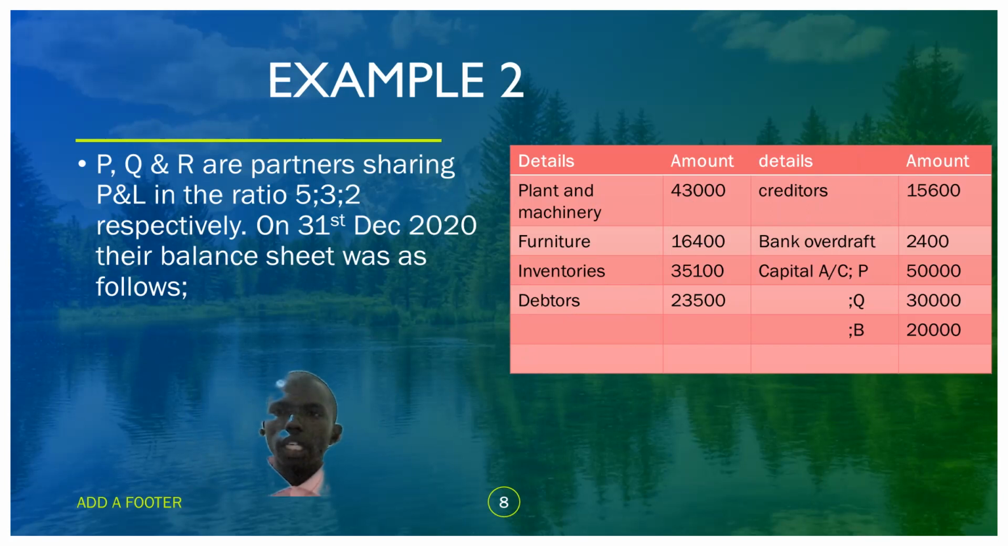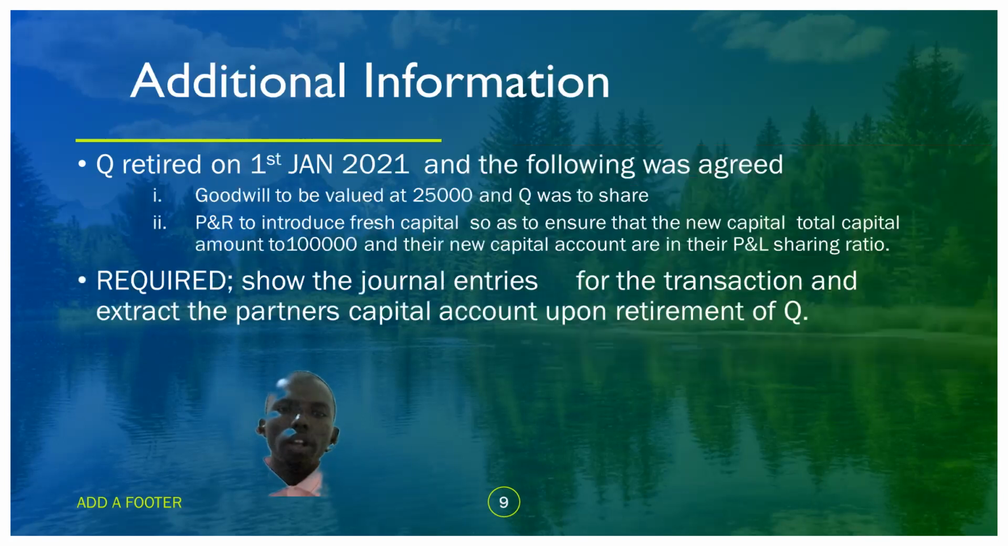When you look at the credit side, you realize the creditors, 15,600, bank overdraft of 2,400, and capital accounts: P 50,000, Q 1,000, and R 20,000. We proceed. Now we have additional information. This is very important to check because it gives you the starting point, or how you should tackle your question.